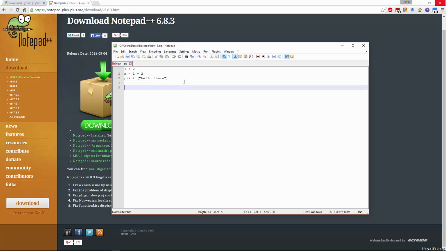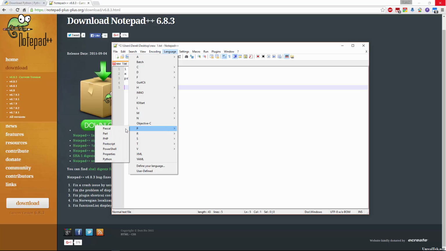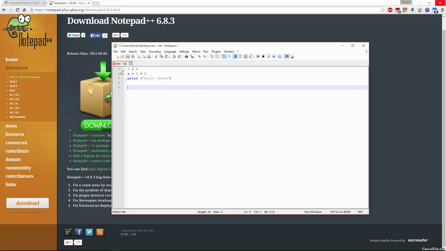It does give us a few things, like it automatically creates brackets when we type in the starting bracket. It automatically creates double quotes for printing when we type in a single quote, or its other brothers and sisters and other little things like that. But if we go to language, Python, notice how it highlights everything nice and easily for us.